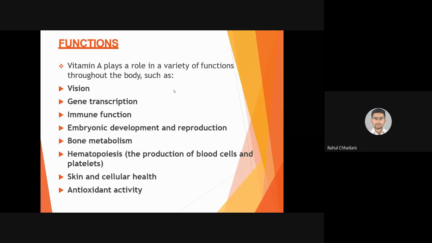Hematopoiesis, that is production of blood cells and platelets. Yes, specifically hematopoiesis, you might have heard erythrocyte sedimentation rate. Yes, so formation of new RBCs also requires vitamin A. Also platelet formation: RBC, WBC, platelets, all of this is formed in the bone marrow, and for that vitamin A is necessary.